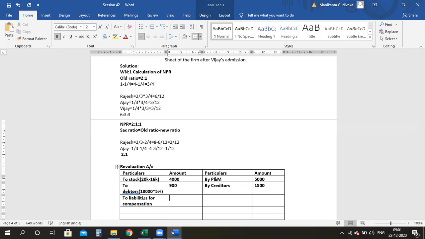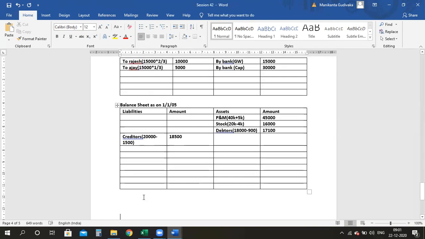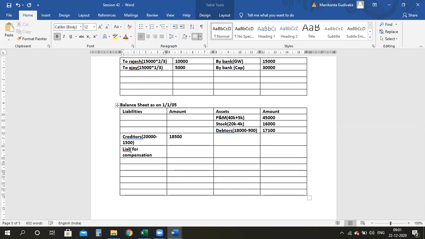They have told it is 1,900. Because there is a new liability, I have to mention that liability even in my balance sheet. So that would be liabilities for compensation. That is coming to 1,900.